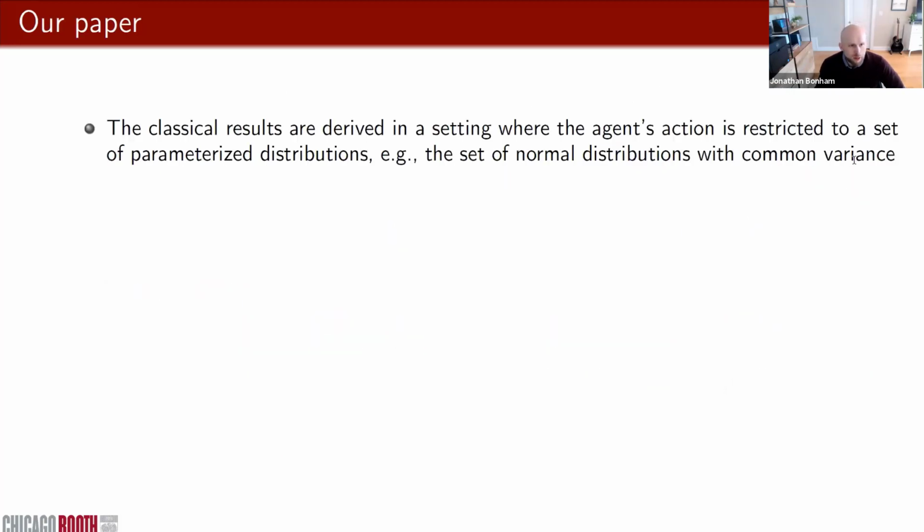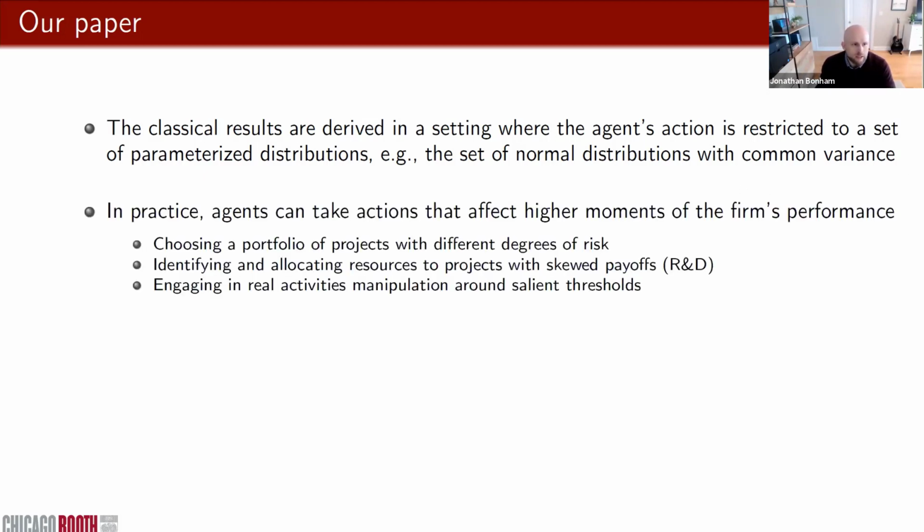So what we do in this paper is we go back to the foundational moral hazard model, and we notice that the classical results are derived in a setting where the agent's action is restricted to a set of parameterized distributions. For example, the set of normal distributions with a common variance where the agent is perhaps choosing the mean. We think that in practice, at least it seems to us, that agents can take actions that affect higher moments of the firm's performance in many cases.